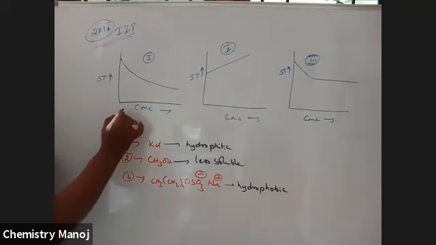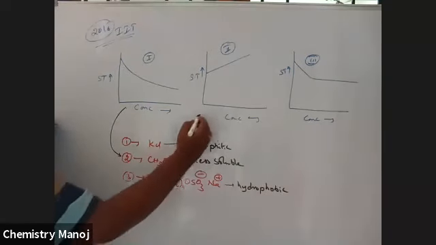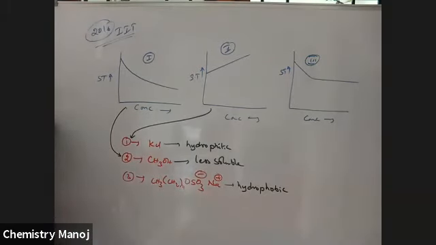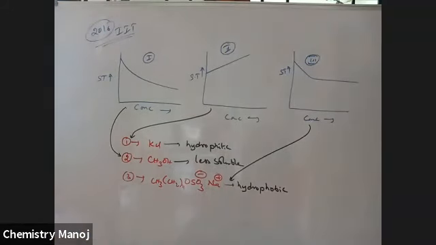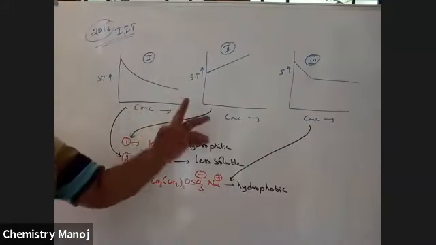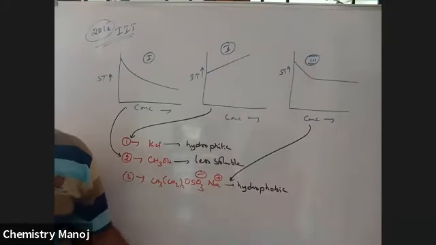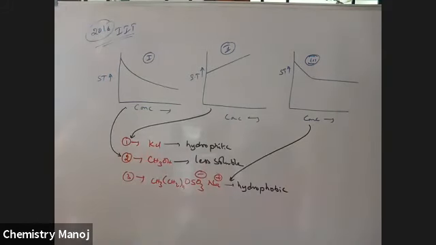So the first graph is for that one. Next, the graph that increases continuously, which is very steep, is the hydrophilic case. This is for the second case. And the last one, hydrophobic, first increases and then becomes constant. So this is the matching given in your 2016 IIT. This is the only bit from the liquid side that appeared. So this is all about surface tension and other concepts.